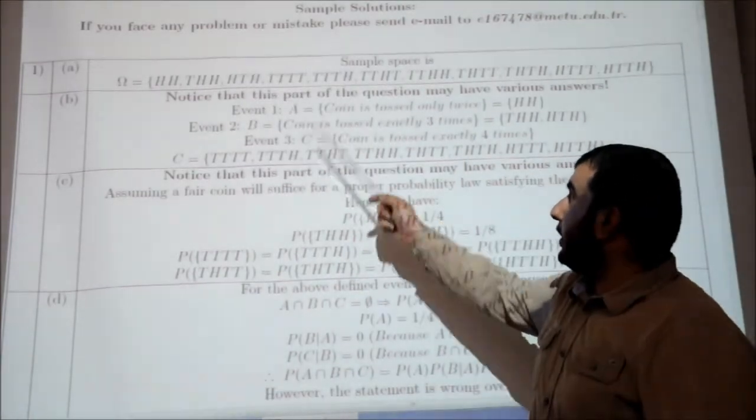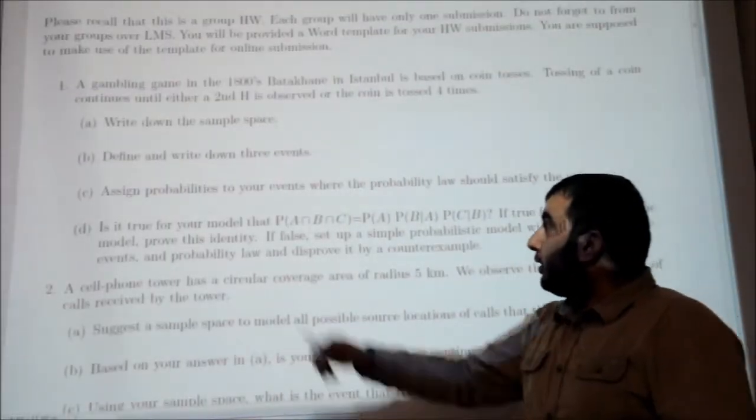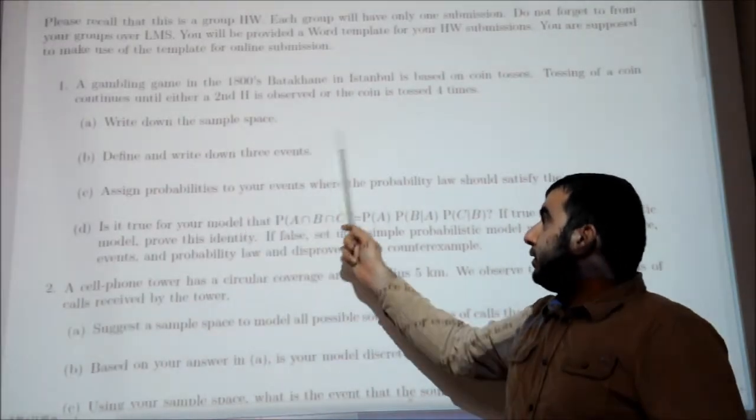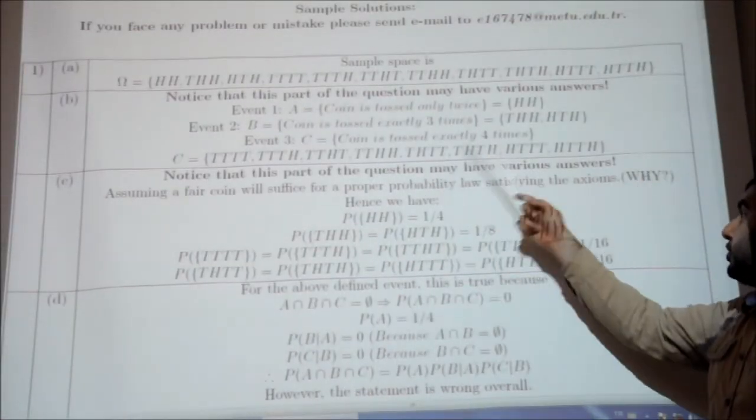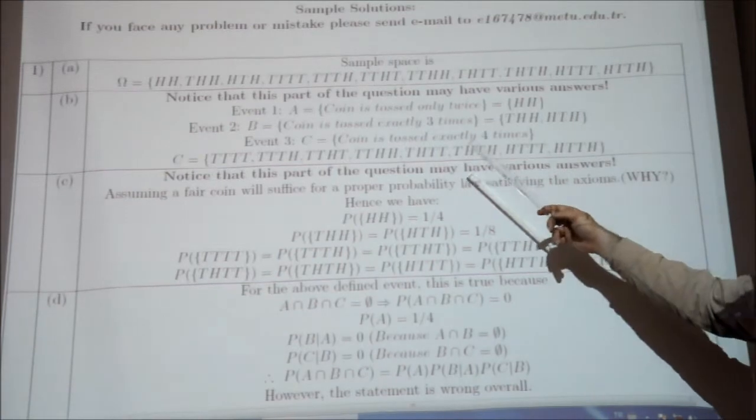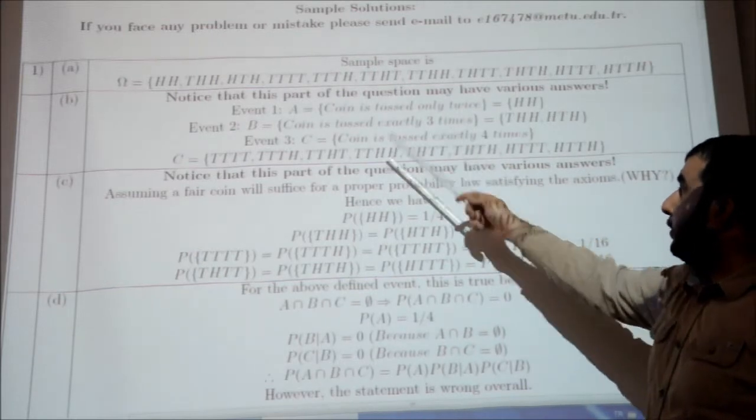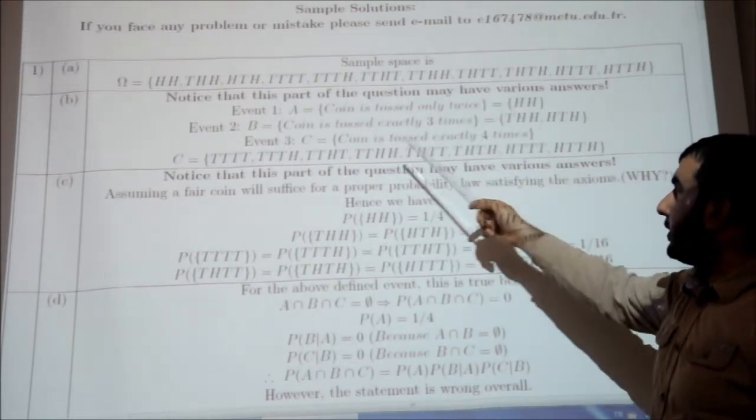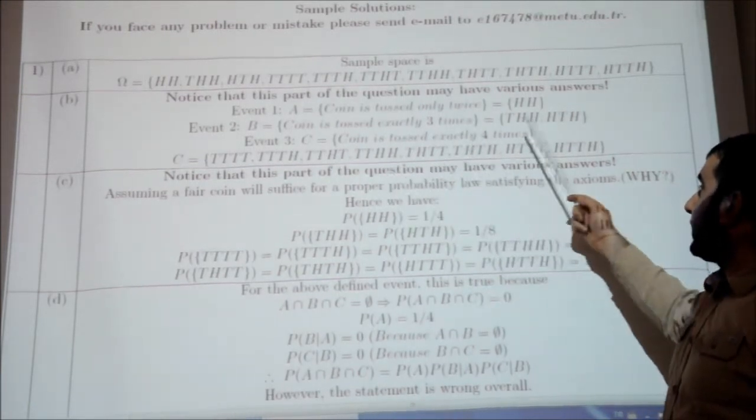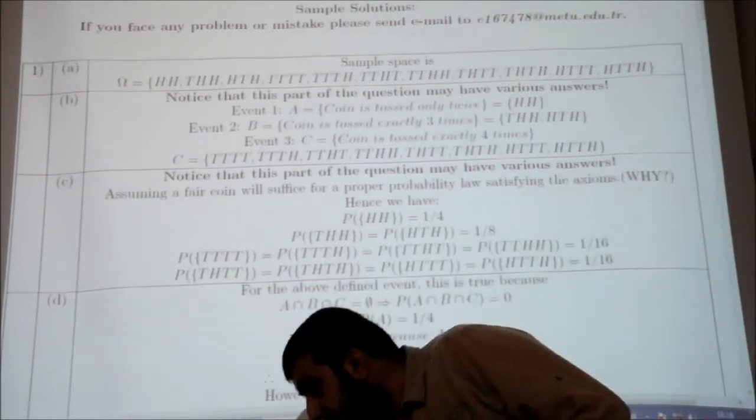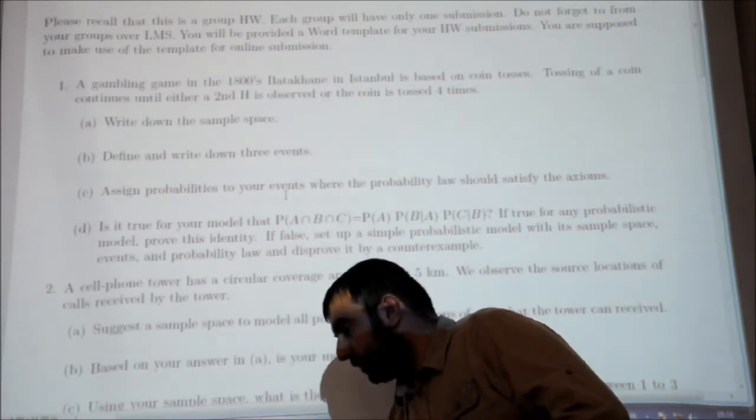And let's start with part B. In part B, it asks to define and write down 3 events. The answer may change from person to person. However, we define the 3 events in this way. The first event is the coin is tossed only twice. The second is the coin is tossed exactly 3 times. The third event is the coin is tossed exactly 4 times. And we defined the events like that.